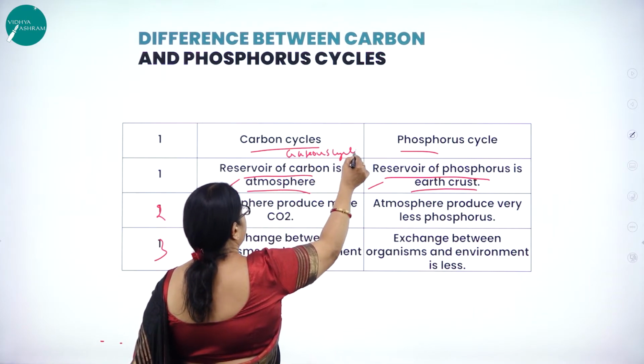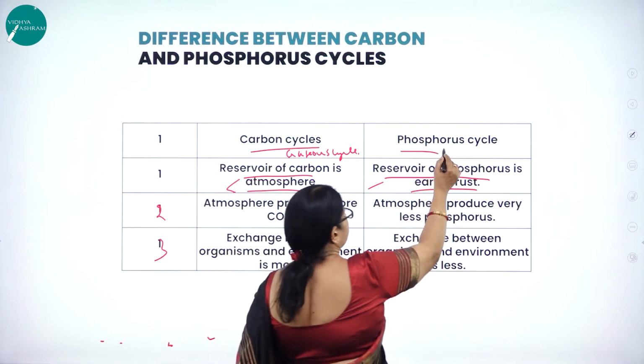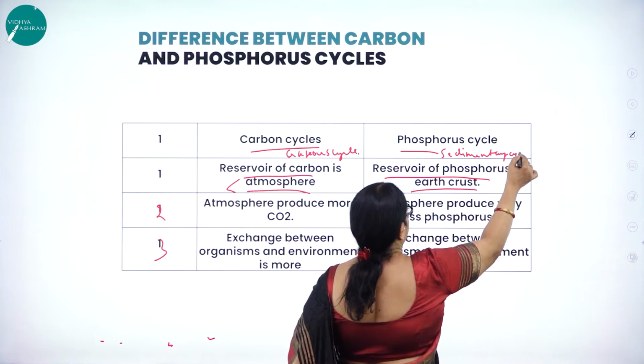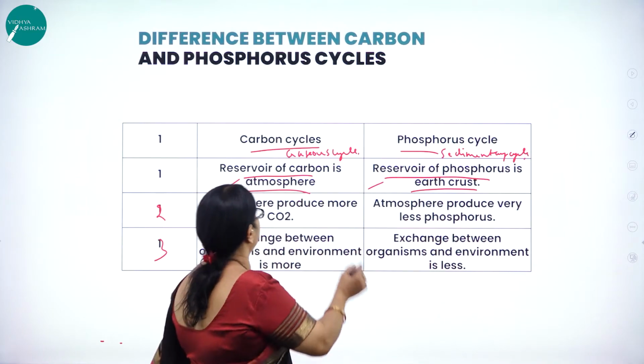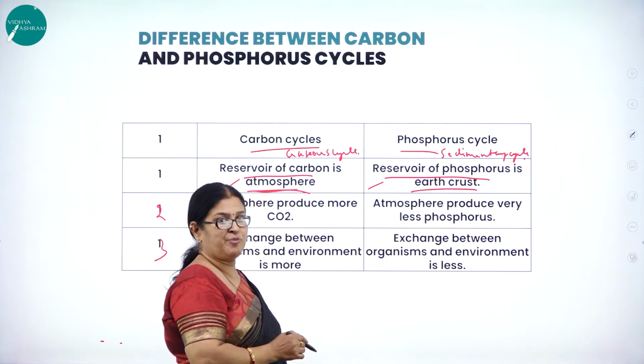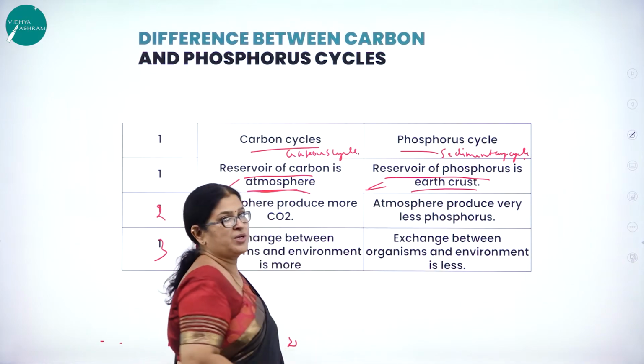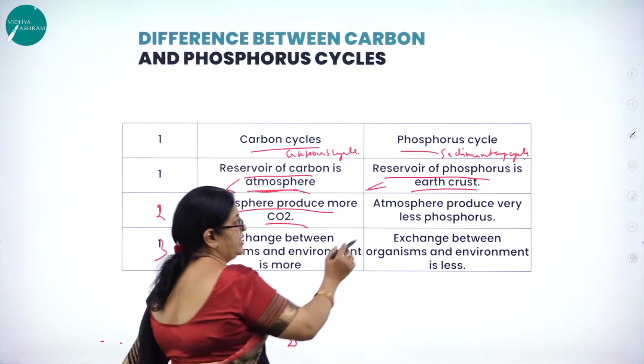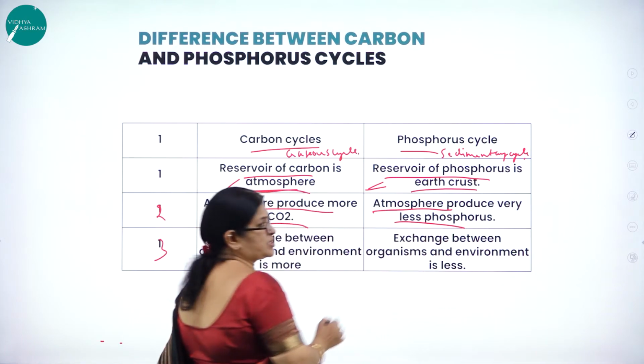Gaseous cycle. Phosphorus cycle is an example of sedimentary cycle. Here the atmosphere produces more carbon dioxide. Here the atmosphere produces very little phosphorus.